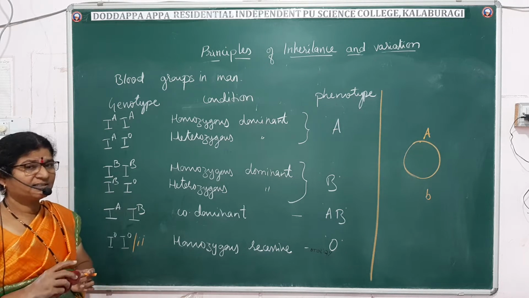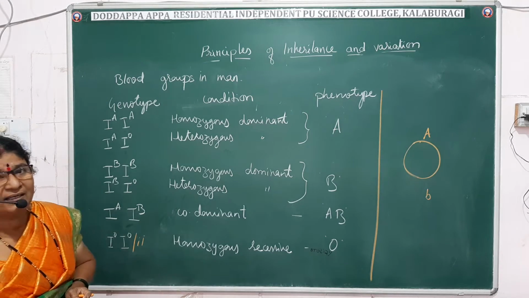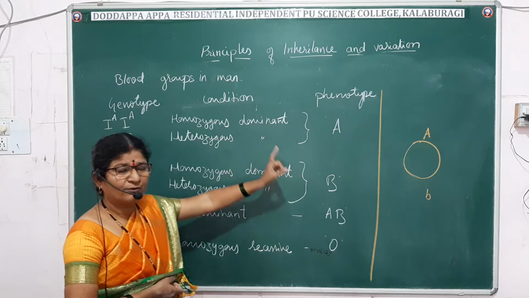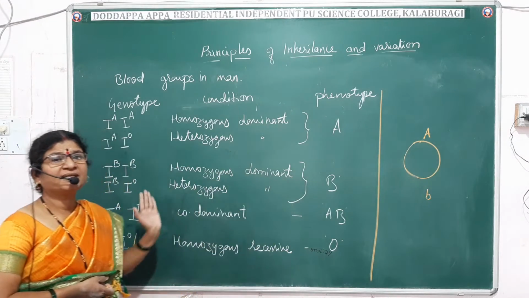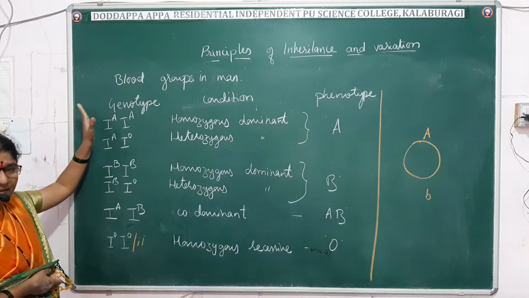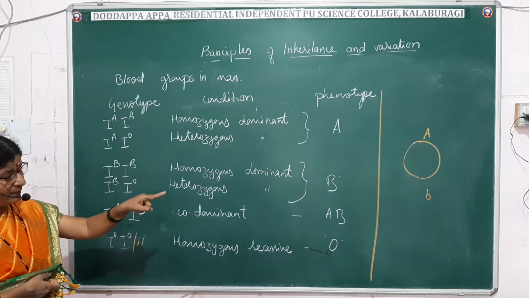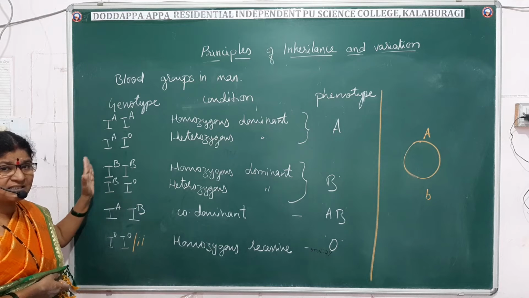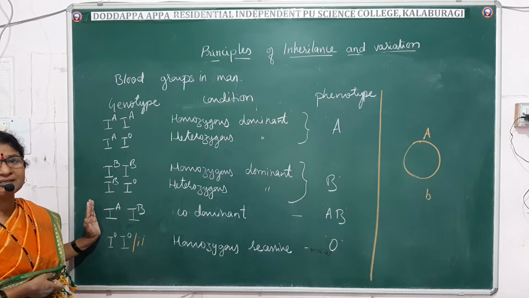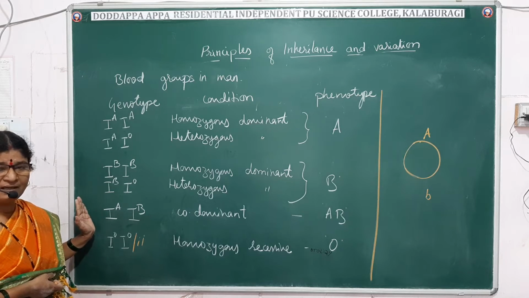The three alleles are responsible for 4 blood groups, and with these 3 alleles there will be 6 genotypes. The 4 blood groups are expressed by 6 genotypic conditions. That is why this is the best example for multiple allelism.